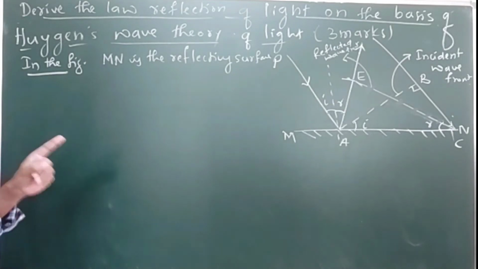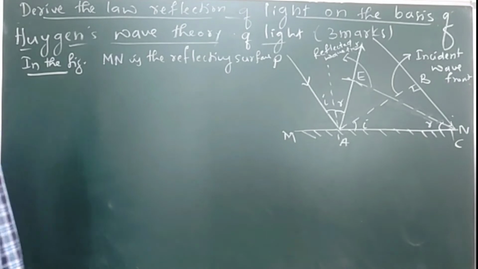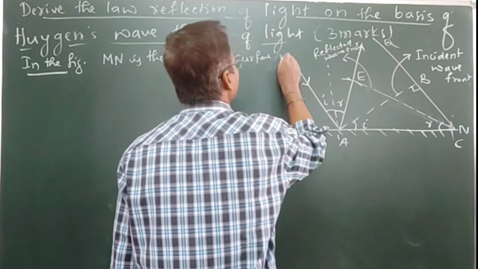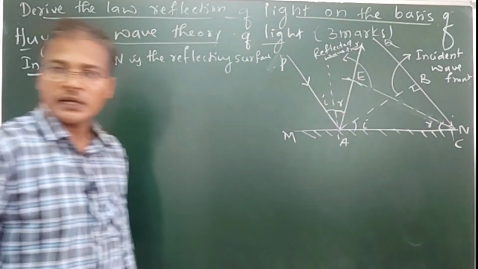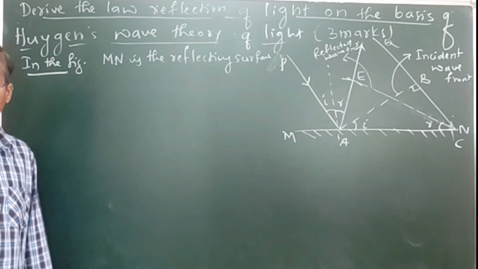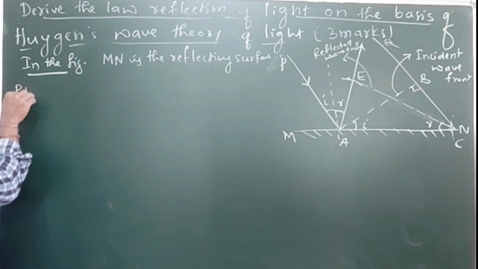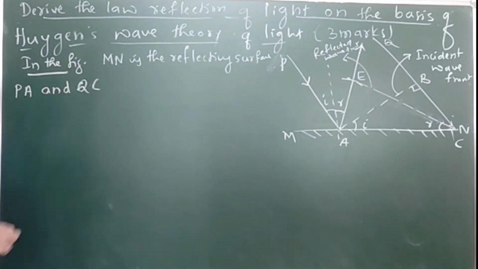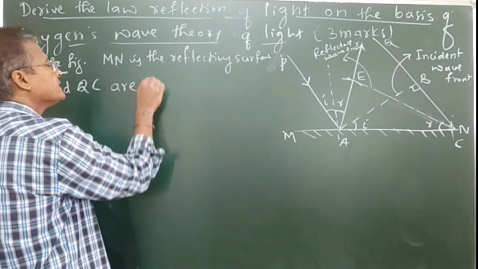And PA and another one we can take QC. That PA and QC are called incident rays. PA and QC are the incident rays.